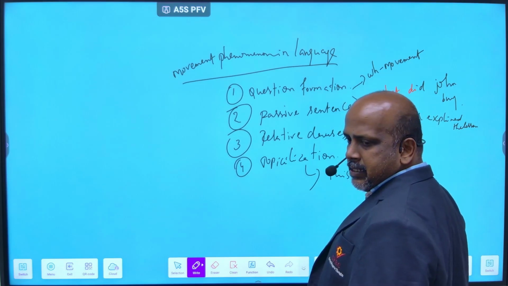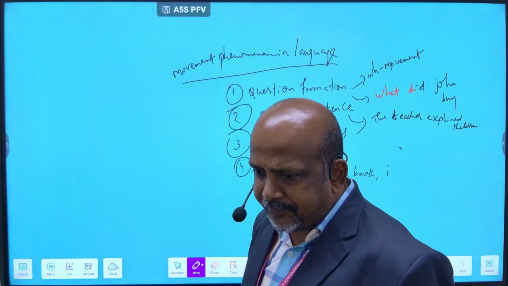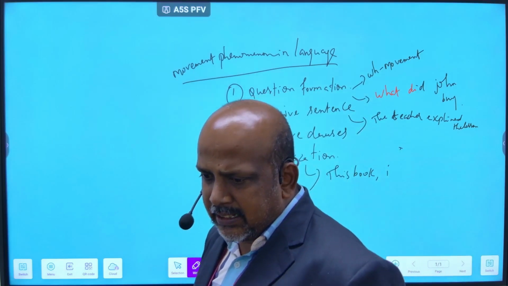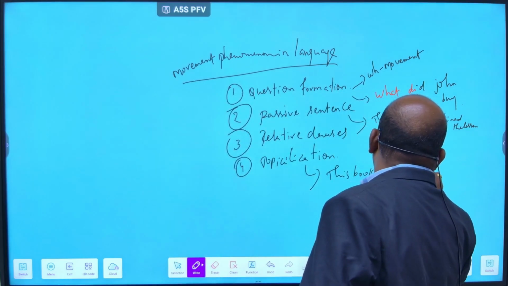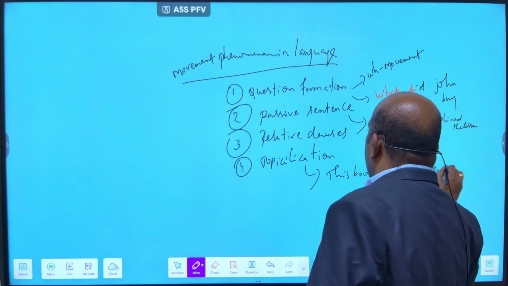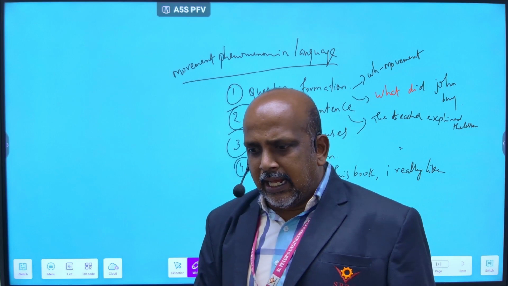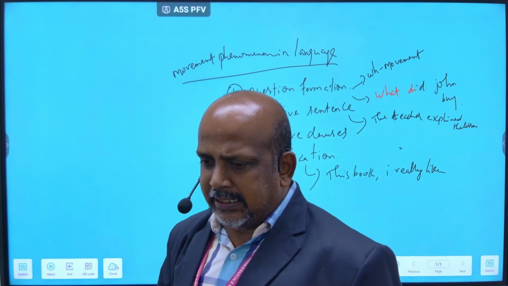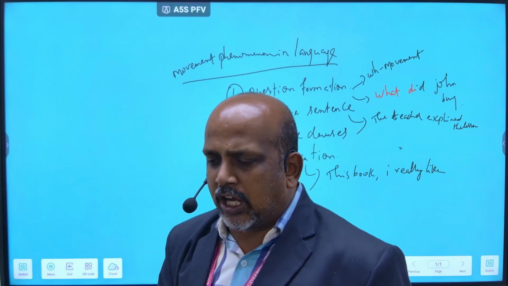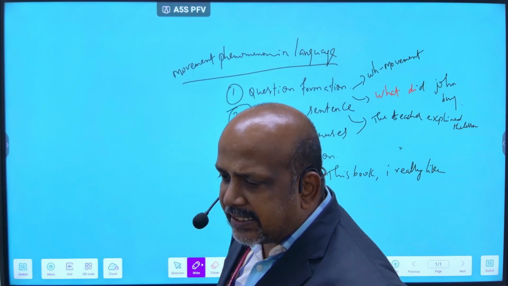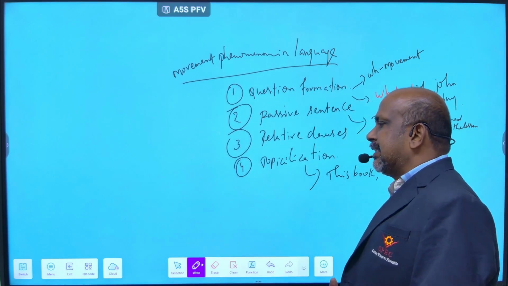Like this I will give it. In topicalization, the phrase is moved to the front of the sentence for emphasis. That is the main concept.